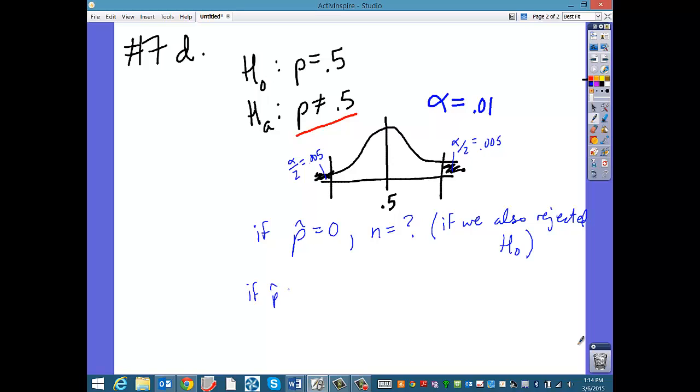If p hat equals 0, well, actually, this gets kind of complicated. We could technically reject H naught if p hat is 0 in any case, because 0 is always going to be within alpha. Well, okay, fine, I'll take that back. 0 is not always within alpha. Let's just put it this way.